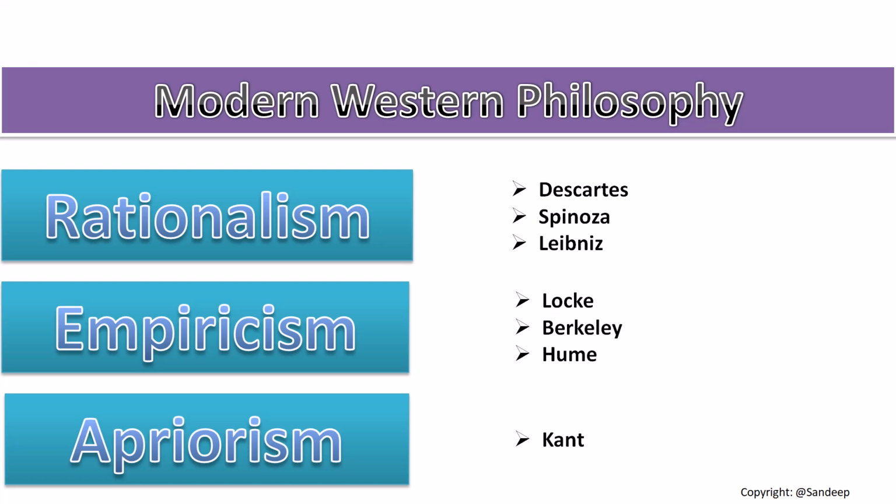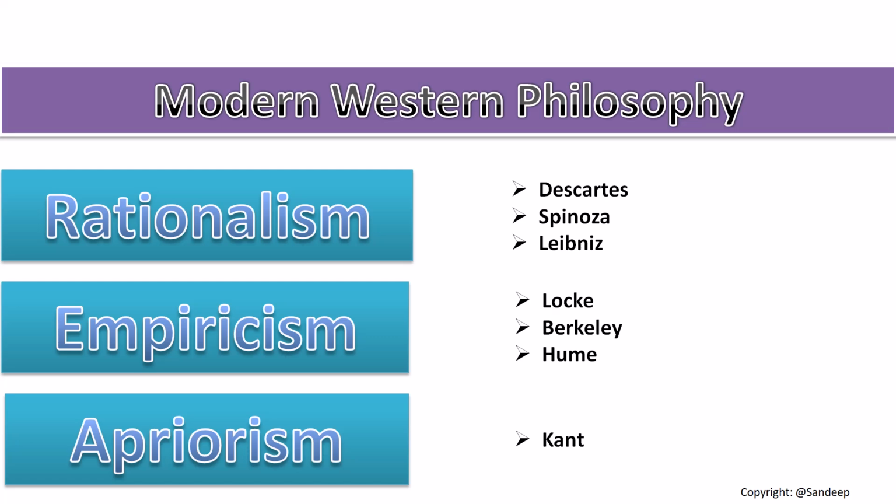But who was the father of modern Western philosophy? It was Rene Descartes, who himself was a mathematician and was greatly inspired by philosophical problems. He wanted the same kind of certainty in philosophy that we usually find in mathematics. So he started working on it and proposed that reason should be the primary, or authentic, source of knowledge. And he gave utmost importance to the mind in the formation of knowledge.